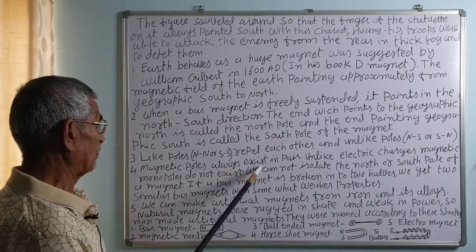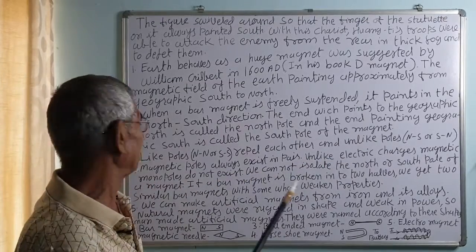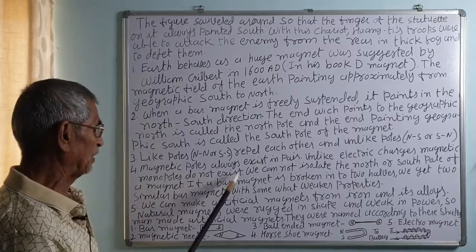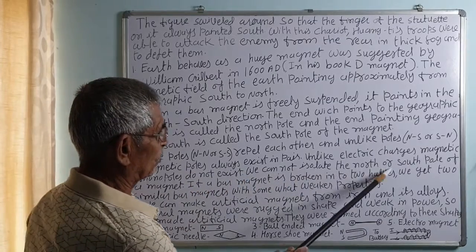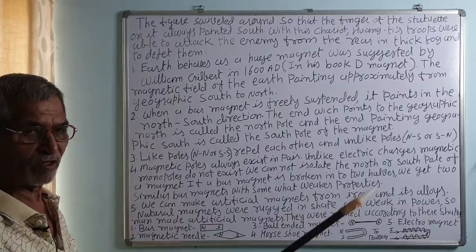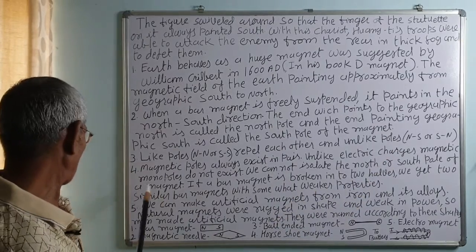That is, magnetic poles always exist in pairs. Unlike electric charges, magnetic monopoles do not exist. We cannot isolate the north or the south pole. We cannot separate the north pole and south pole of the magnet.